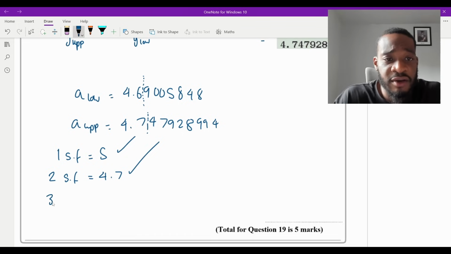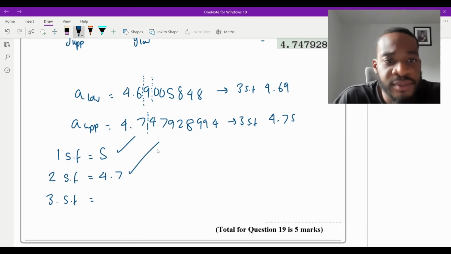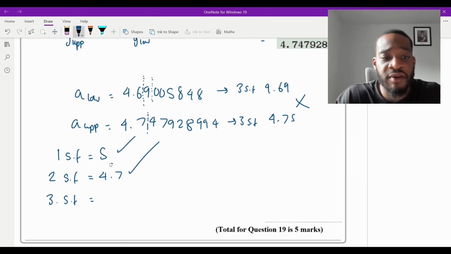Now to three significant figures, what happens? What do we get? Well, that one is going to be 4.69. Let me write there, 3SF here. That's going to be 4.69. This one, where's that to three significant figures? That is going to be 4.75, isn't it? Let me just double check. Yeah, they are not the same. So we stop at two significant figures. So the answer is going to be 4.7.